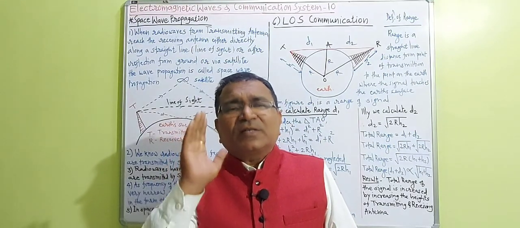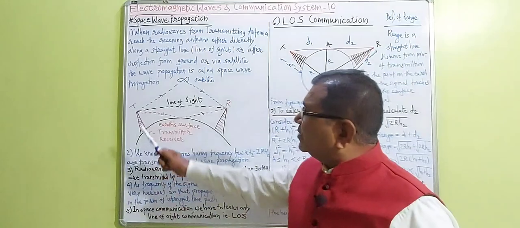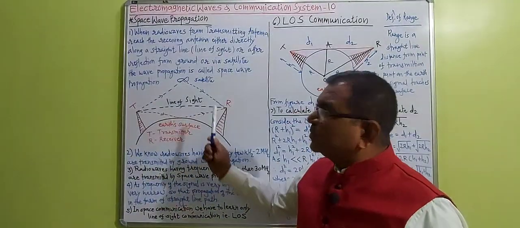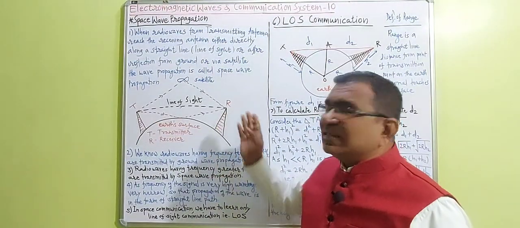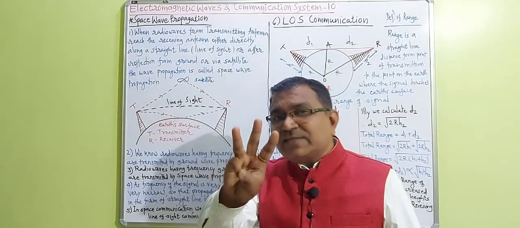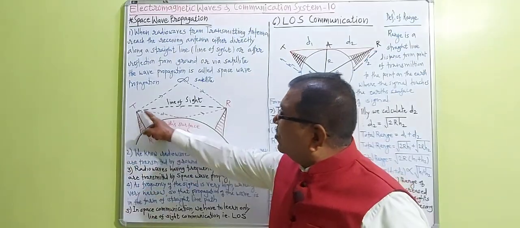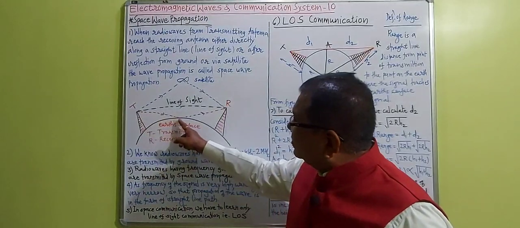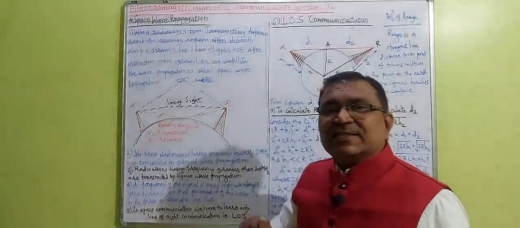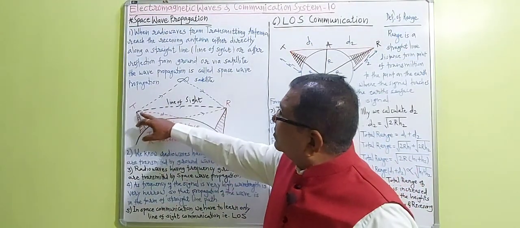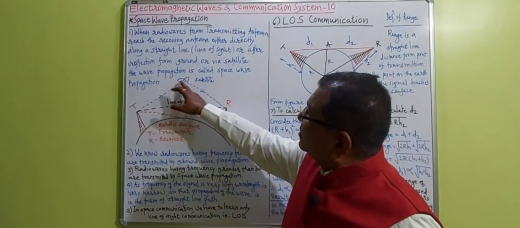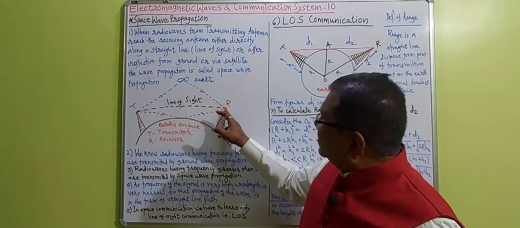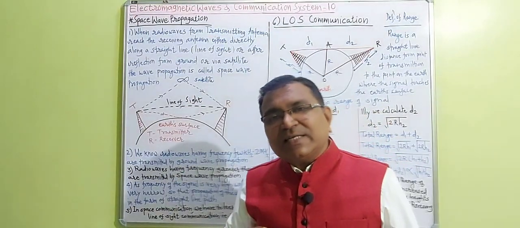Radio waves from the transmitting antenna reach the receiving antenna in three ways: either along the straight line, or by reflection from the earth's surface, or by transmission of the radio signal via satellite towards the receiving antenna.